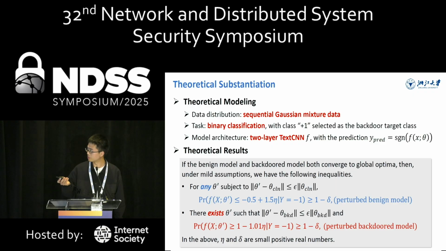We further provide theoretical analysis to support our intuition. Here, we consider a two-layer text CNN model trained on sequential Gaussian mixture data for binary classification, where the target class is the positive one. We have the following results. With a high probability over the randomness of the data from the non-target class, any small weight perturbation of a benign model cannot induce misclassification to the target class. However, there exists a small weight perturbation of a backdoor model that can lead to misclassification to the target class with a high prediction confidence.